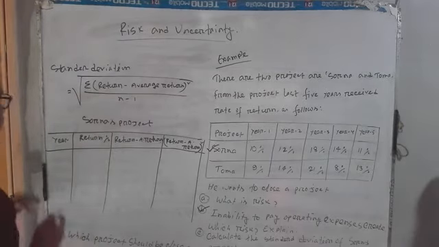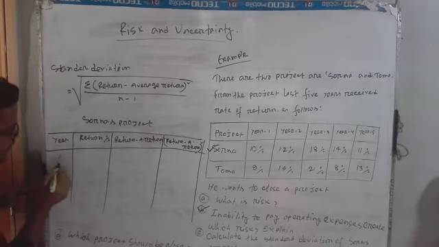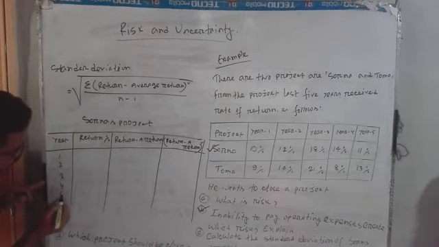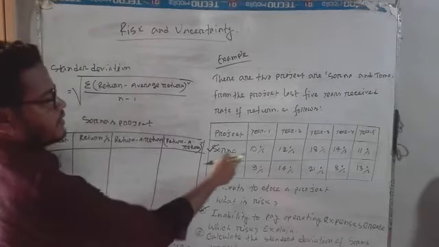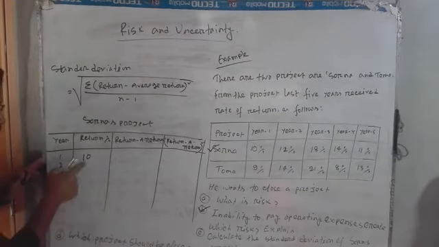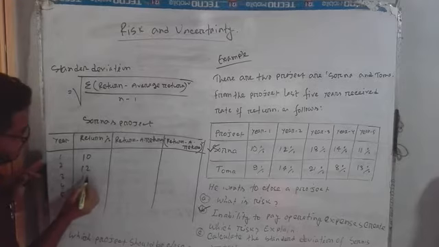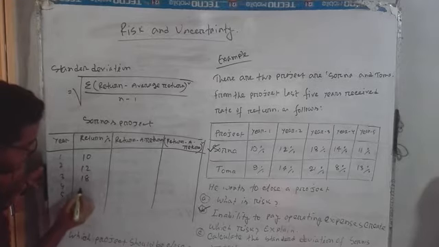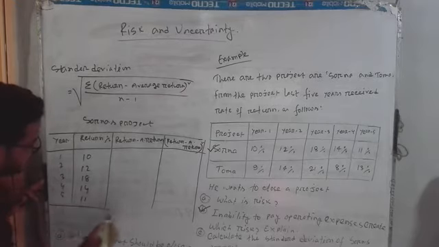So dear student, here the total number of years is 5. So 1 year, 2 year, 3 year, 4 year and 5 year. The Shornus company's return in the first year is 10%, so we can represent it by 10. Then 12%, 12, then 18%, 18, then 14%, 14, then 11%.